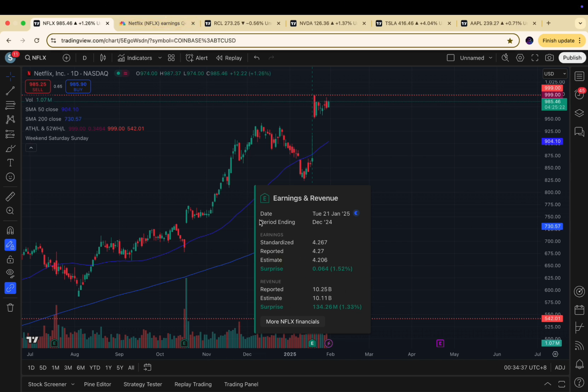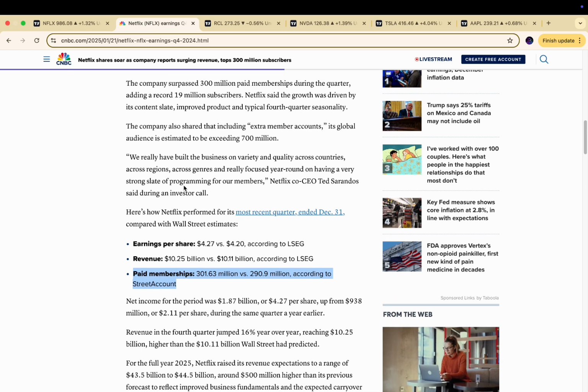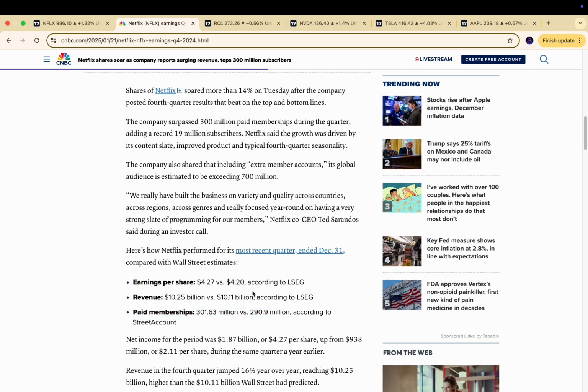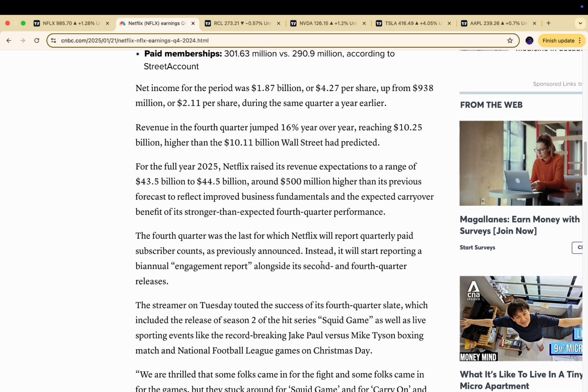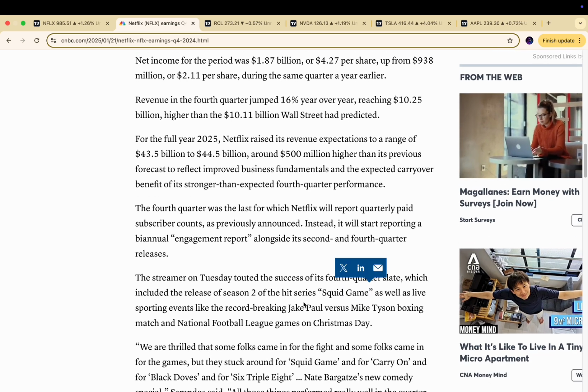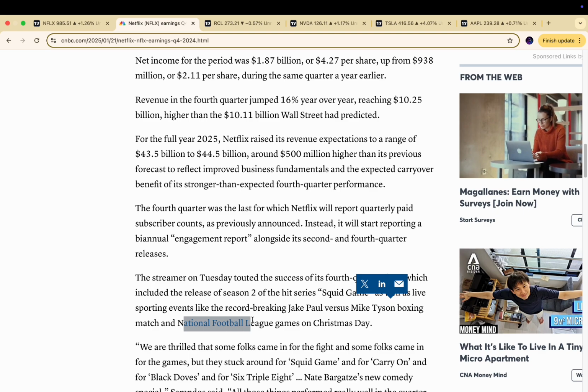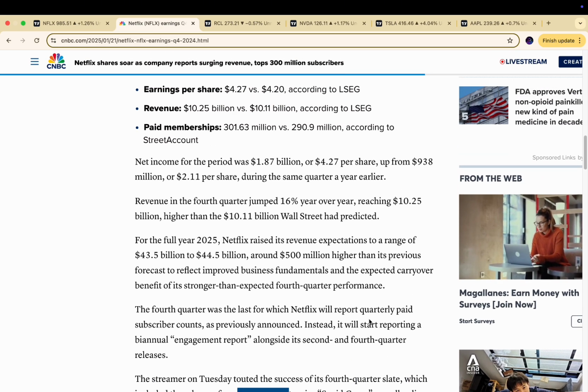For Netflix, what is more important is their subscriber growth, and this means that more revenue could come in future quarters. For example, if we look at the CNBC article, we can see that the earnings per share is not that big of a beat, and the revenue is not that big of a beat, but the paid memberships are a big beat. 290 million was the consensus for the number of memberships, but this turned out to be 301 million. They say that this could be because of Squid Game, Jake Paul versus Mike Tyson, and the NFL. So there is a catalyst there.